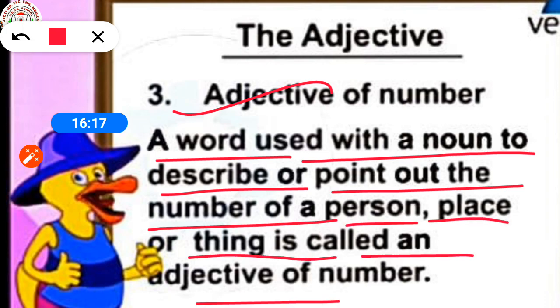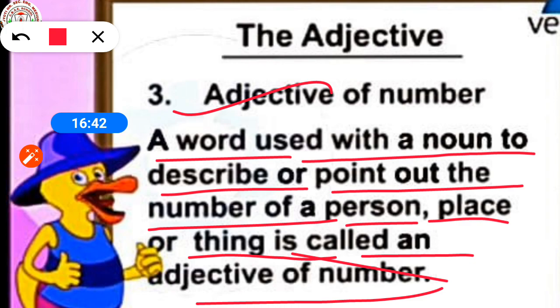Or we can say that adjectives of number are the adjectives that are used to depict either the number of nouns or their position or place in a certain order.